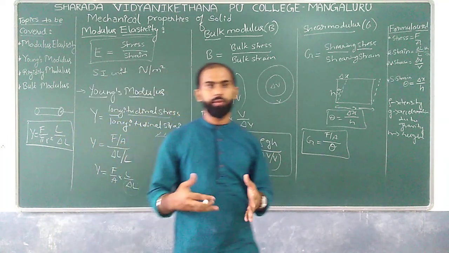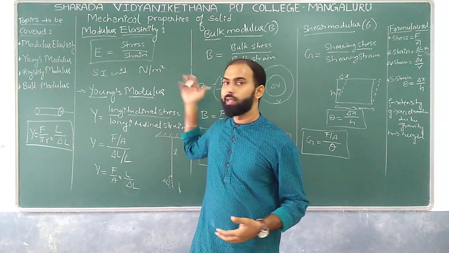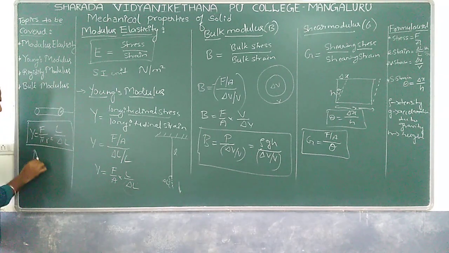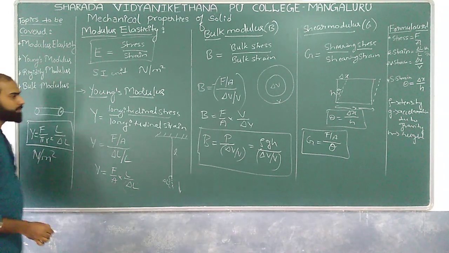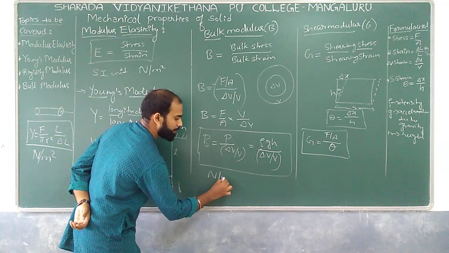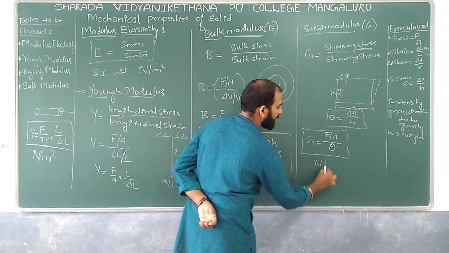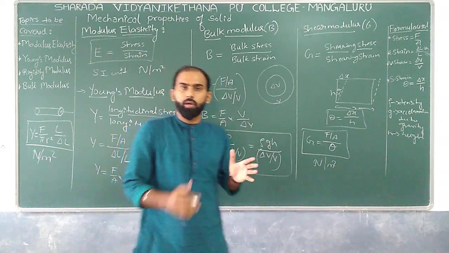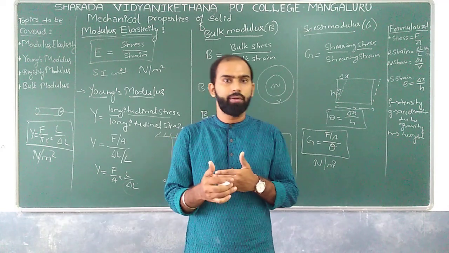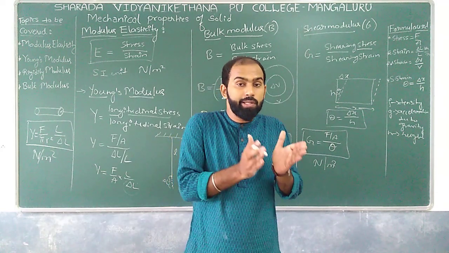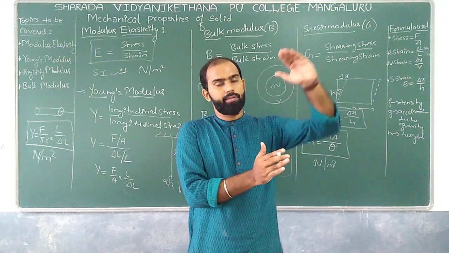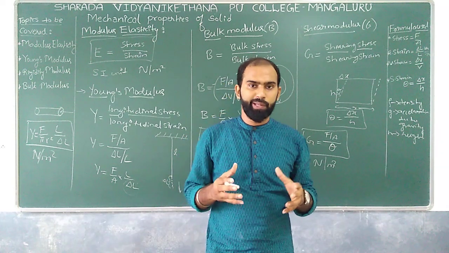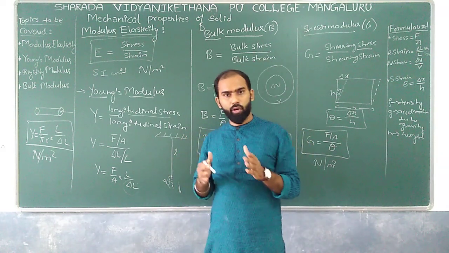What about its SI unit? What is the SI unit of all these modulus? Once again, that is nothing but Newton per meter square, and here also SI unit Newton per meter square, and here also Newton per meter square. Similarly, strain is not going to have any SI unit, correct? Because strain is a dimensionless quantity, because its numerator as well as the denominator get cancelled out. So these are the basic concepts we need to know about modulus of elasticity.